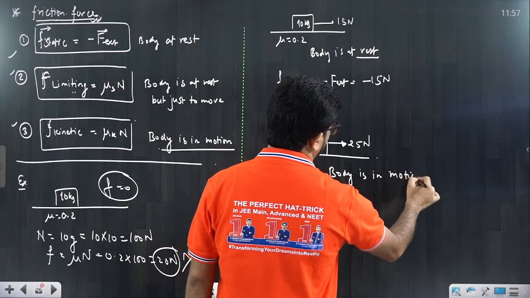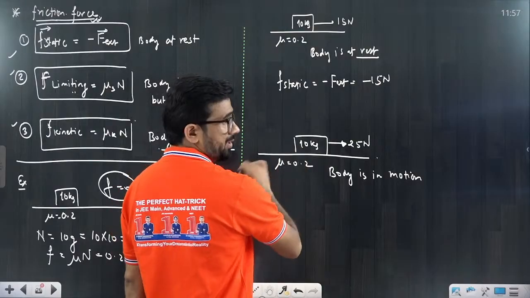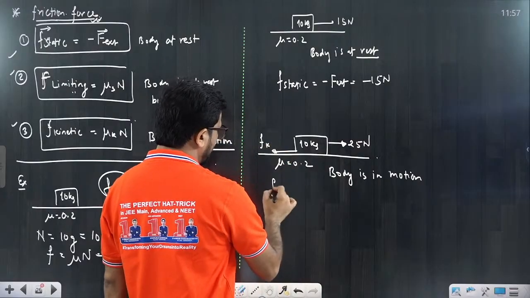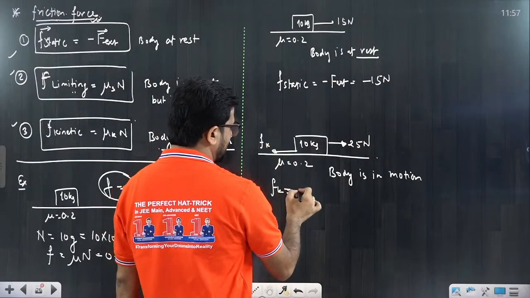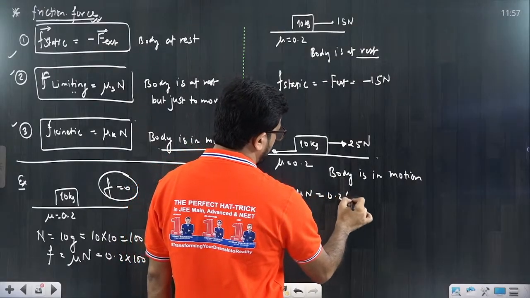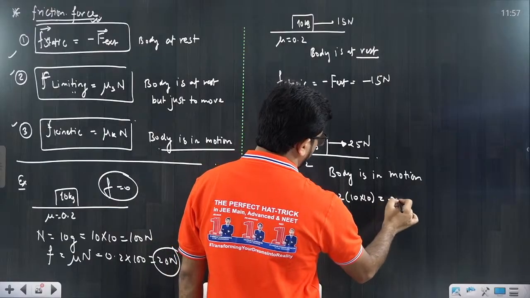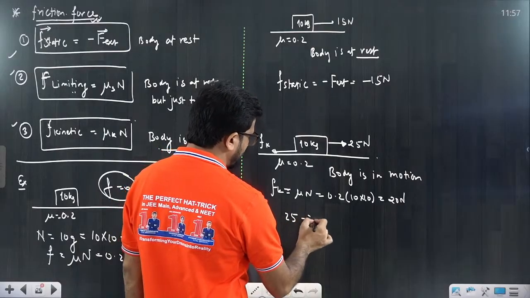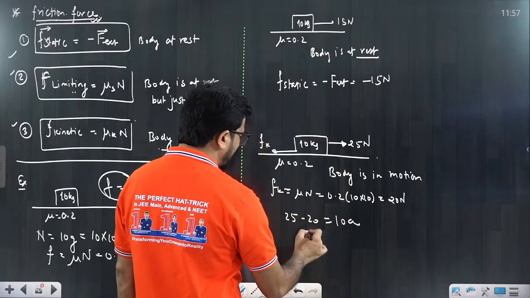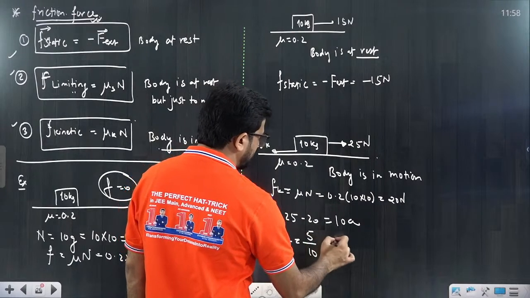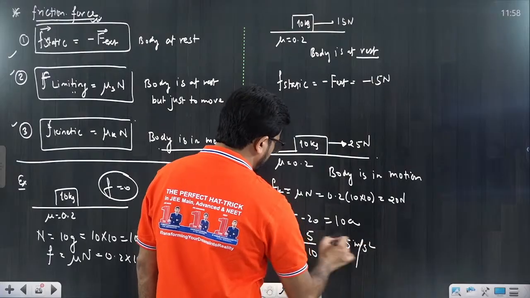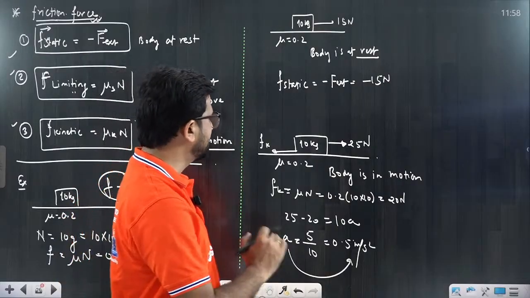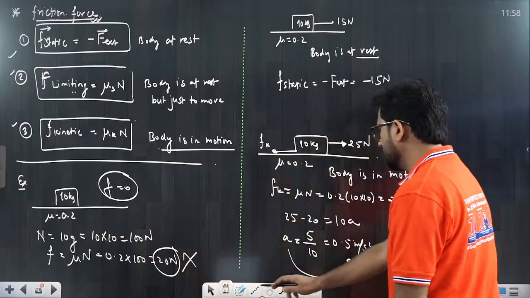Motion is there, so definitely there would be some acceleration here. What is the backward direction friction? It would be kinetic friction. The kinetic friction is the same value because the mu value is the same. So mu into N: 0.2 into 10 into 10 is equal to 20 Newton only. Forward direction 25, backward direction 20. So 25 minus 20 is equal to 10 into a. So 5 divided by 10 is equal to a, that is 0.5 meter per second square. It's a very basic thing that you have to understand. That is how to calculate friction force. I'll give you some more examples, and you will understand it.